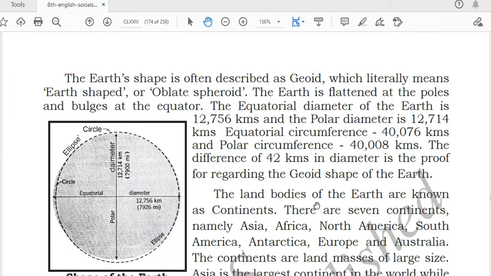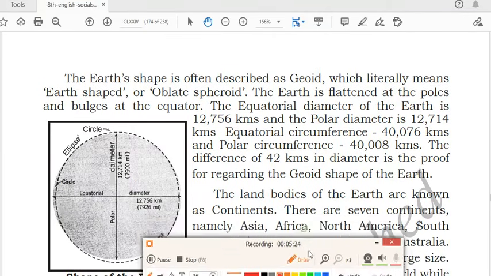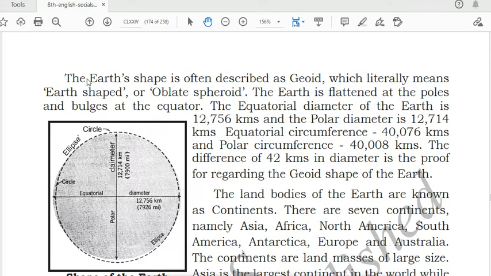Next, the earth shape. Now we'll talk about the shape of the earth. The shape of the earth is described as geoid shape. What is the meaning of this geoid? It literally means earth shaped or oblate spheroid. You can see in the diagram the shape of the earth is like geoid. I think you all have seen the globe. The shape of the earth is like that only, like an oblate spheroid shape.